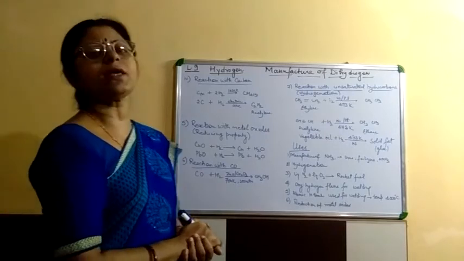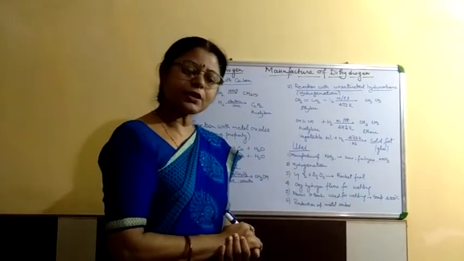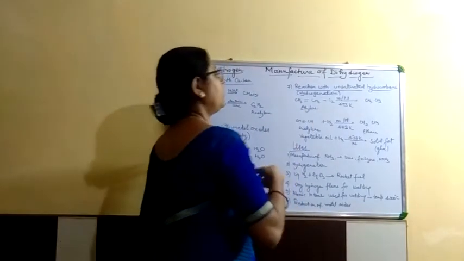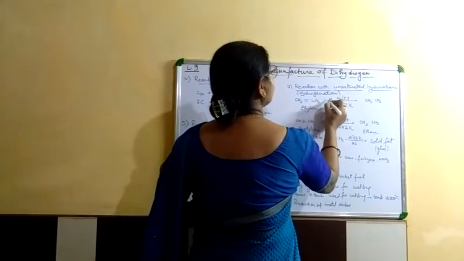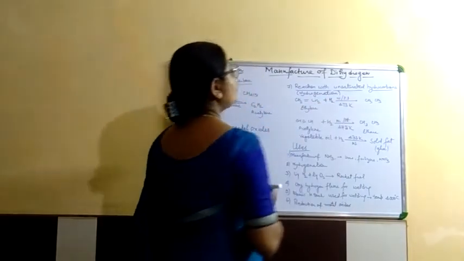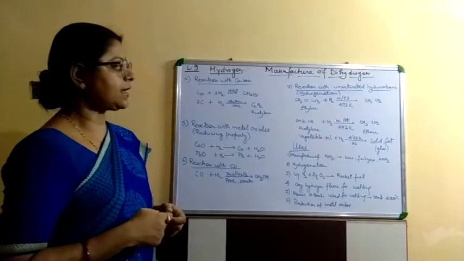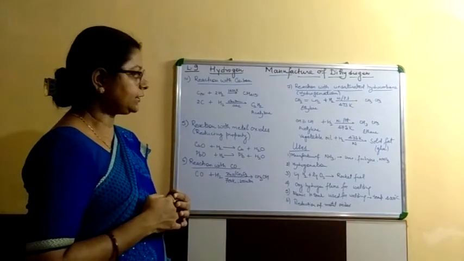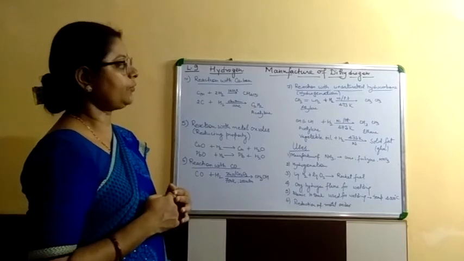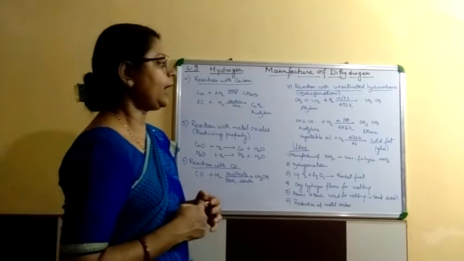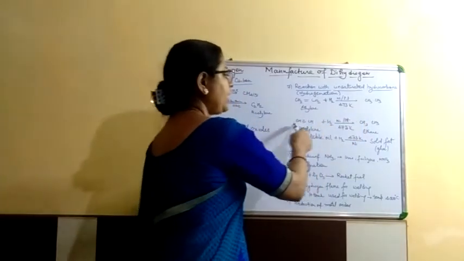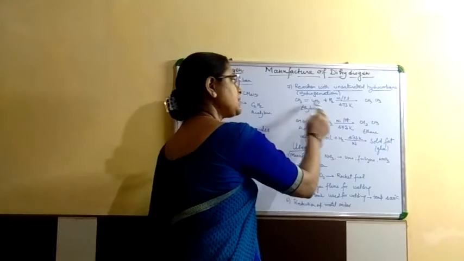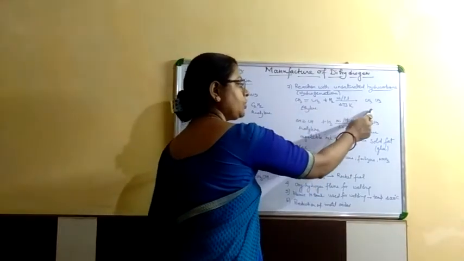Reaction with unsaturated hydrocarbon. The process is known as hydrogenation, as in this process, hydrogen is added to the unsaturated hydrocarbon to make it saturated. In presence of nickel and platinum catalyst at 473 Kelvin, ethylene when it reacts with hydrogen gets saturated and forms the ethane. When acetylene reacts with hydrogen, it forms the ethane, meaning double bond and triple bond change into the single bond.